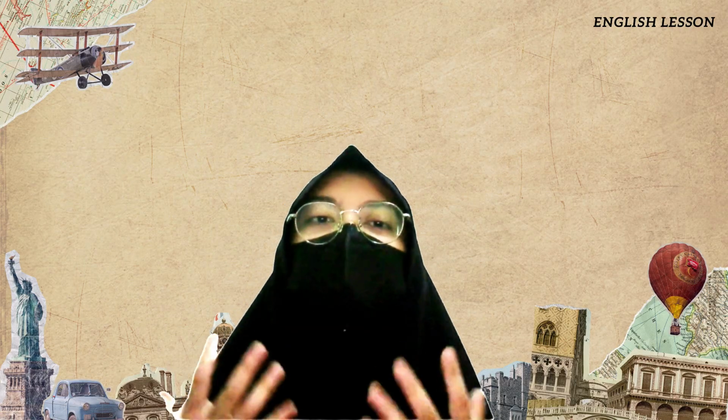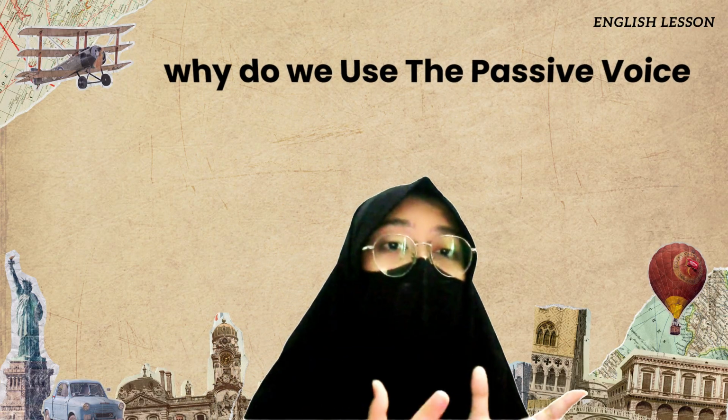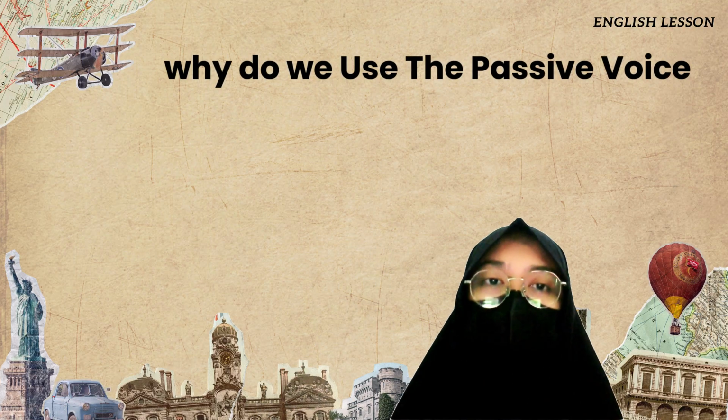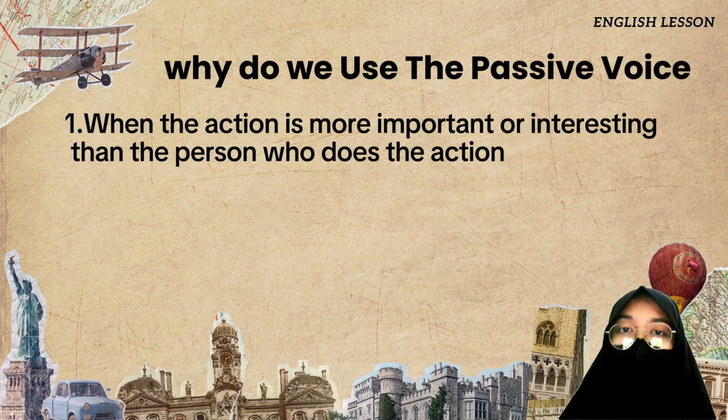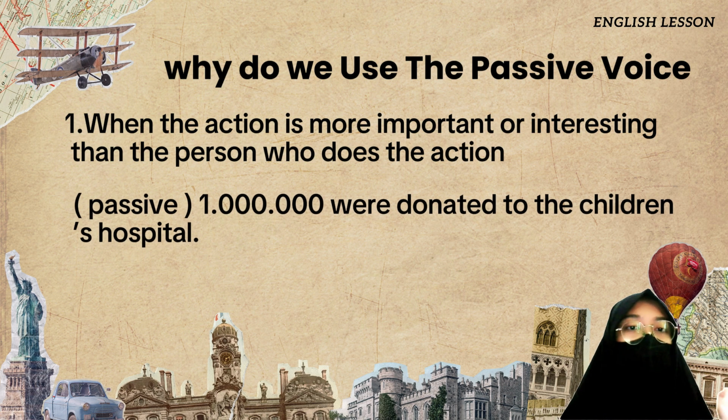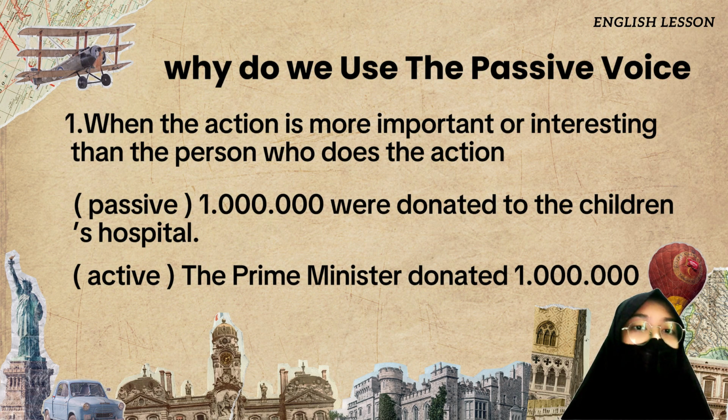Next, we're going to discuss why we use the passive voice. The first reason is when the action is more important or interesting than the person who does the action. The example, the passive: 100,000 were donated to the children's hospital, and the active: the Prime Minister donated 100,000.